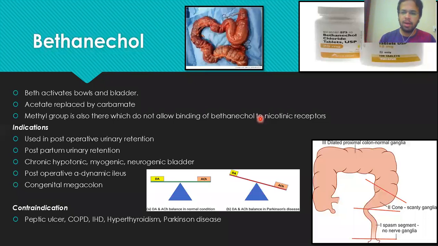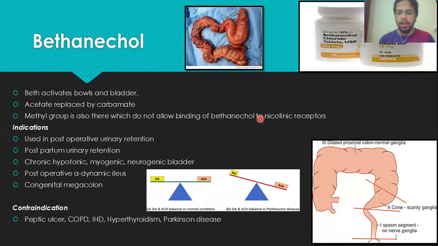For example, acetylcholine की हाफ लाइफ 20 सेकेंड्स थी, so the bethanechol half-life increases to 1 hour, right? So because of that we can use the bethanechol, because we have replaced acetate of the acetylcholine with the carbamate, so now the bethanechol is not quickly degraded by the acetylcholinesterase enzymes, so we are able to use the bethanechol, right?